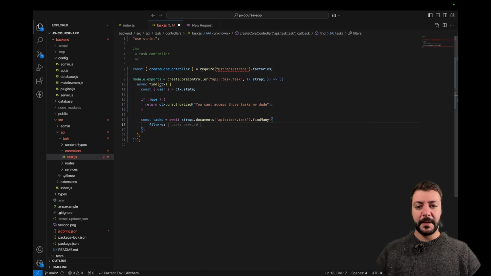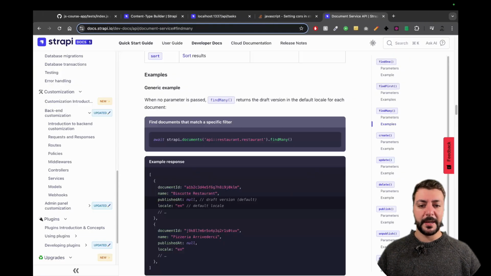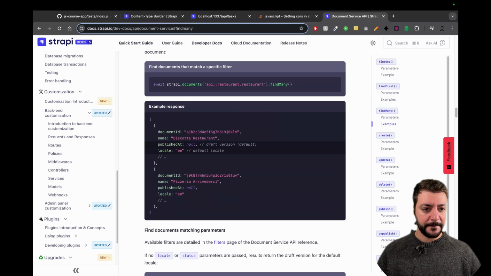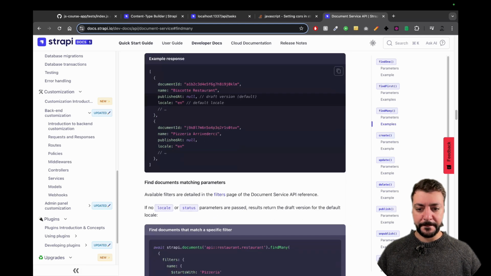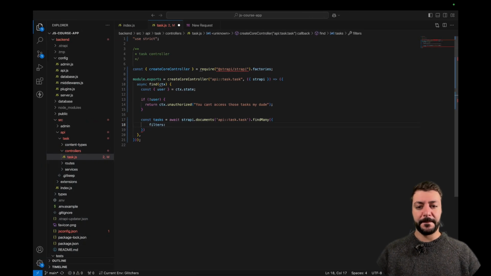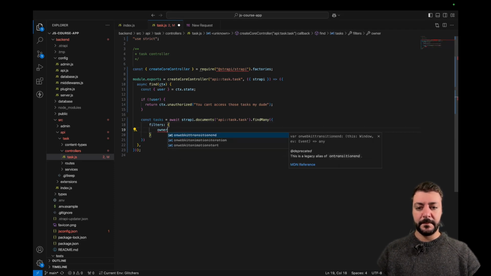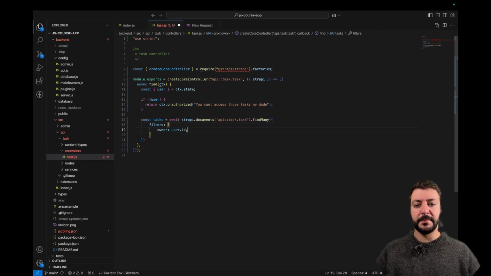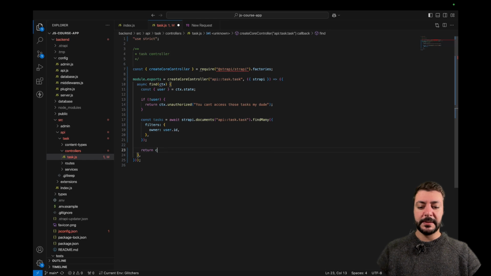The filters we're going to pass have this format. Filters, name starts with. Now here, instead of name starts with, we're going to have our owner is going to be user.id. And then once we have all these tasks, we return them. Return ctx.send tasks.